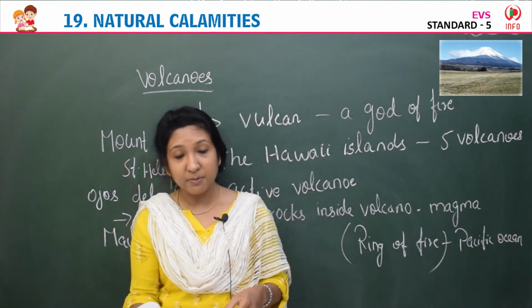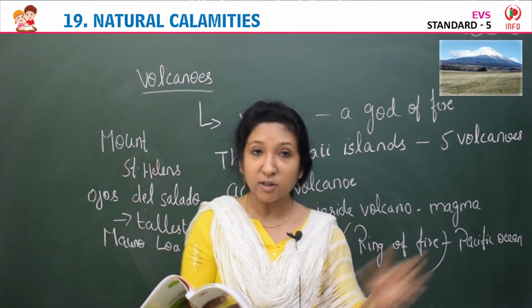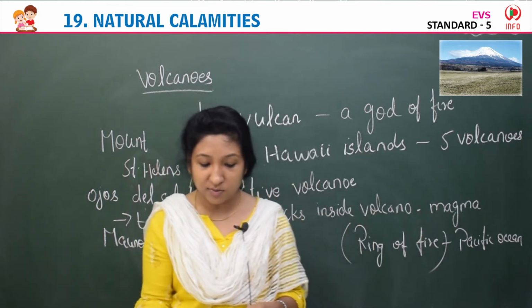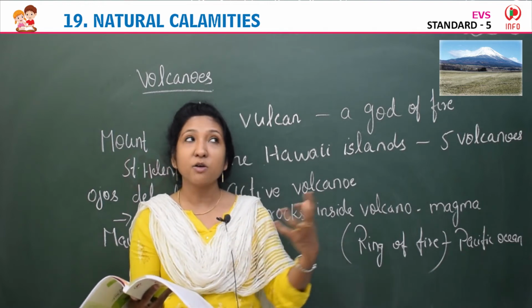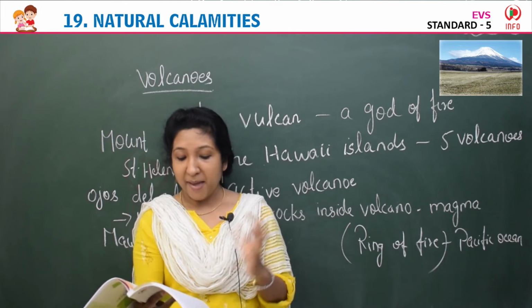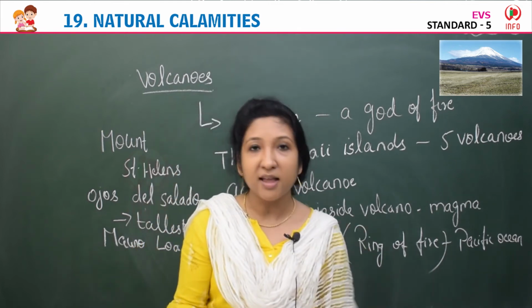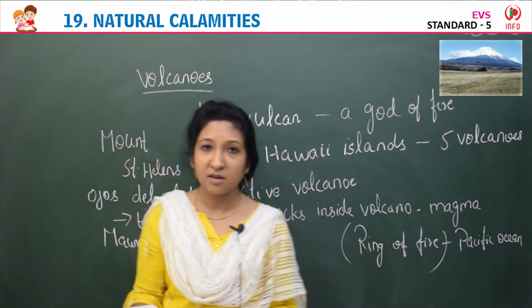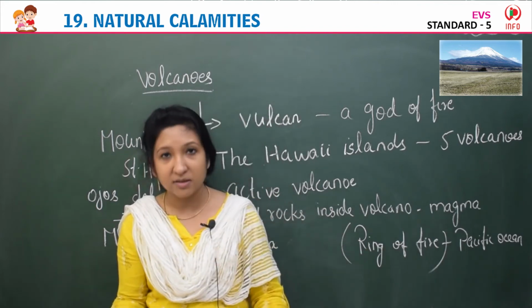Their supply of magma is cut off, so we say they never erupt, that is, extinct volcanoes. So these minerals, copper, gold, silver, zinc and all, are mined from the magma found deep inside the earth from extinct volcanoes that never erupt. That volcano never causes any damage.